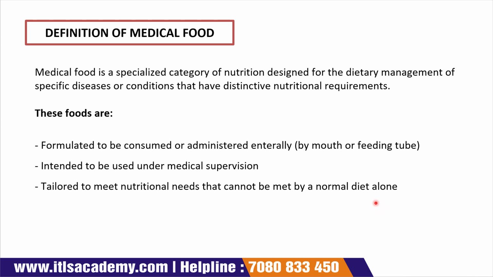For example, if a person has a disease that is so severe that you cannot treat it with the normal diet that we take at home, you need a diet that is full of every nutrient in a balanced way to treat that disease. So this is what a medical food is.